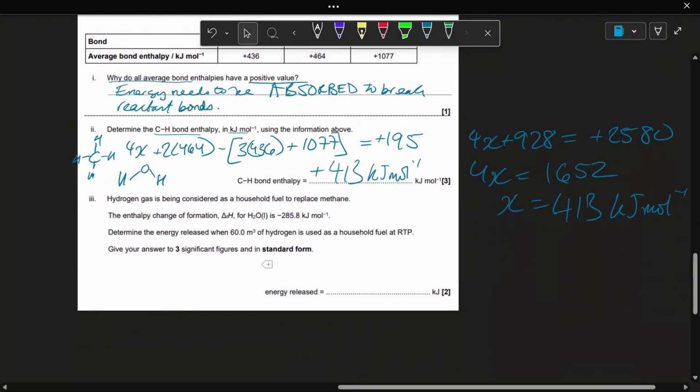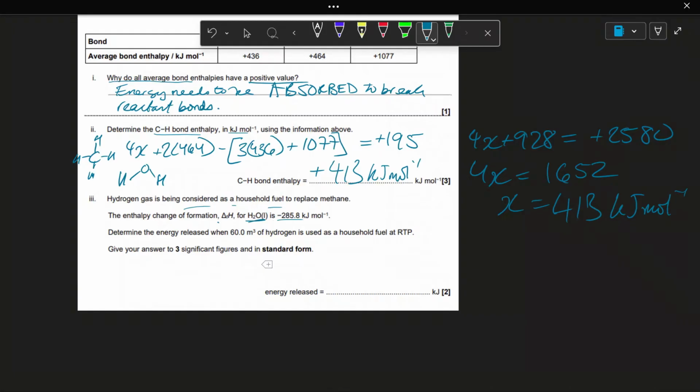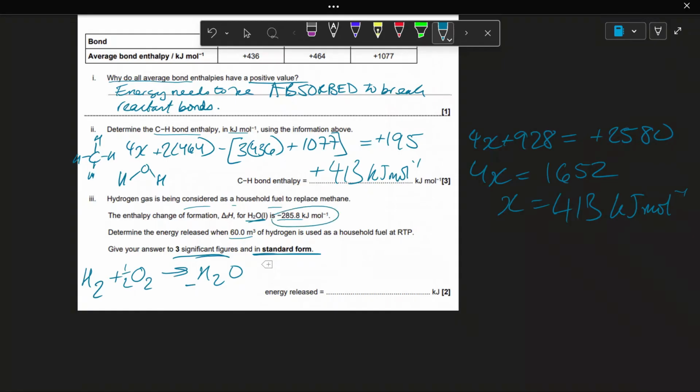Okay. Part 3. Hydrogen gas as a household fuel. The enthalpy of formation of water is this. So the energy released by 60 meters cubed of hydrogen used as household fuel. Okay, give it to 3 significant figures in standard form. So the equation that we have here is H2 plus half O2 produces H2O. So, like we said before, only 1 mole of water is being produced so that we can use our enthalpy change of formation.